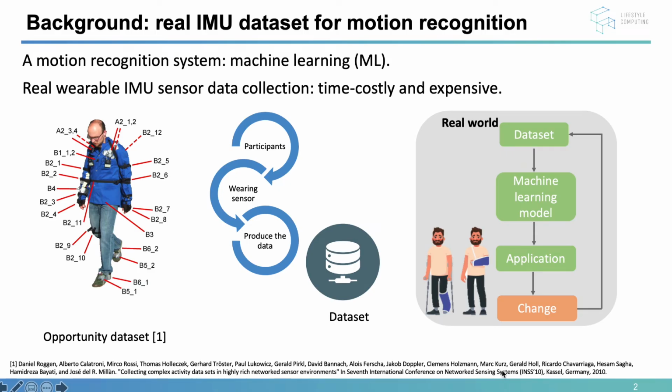The motion recognition system is familiar to everyone. Relying on machine learning techniques, the system can recognize different activities. Conventional wearable human recognition systems depend on real IMU datasets, which require participants to wear sensors and produce the data. It is time costly and expensive. However, once the application scenario has changed, the whole system needs to be redesigned and the dataset recollected.